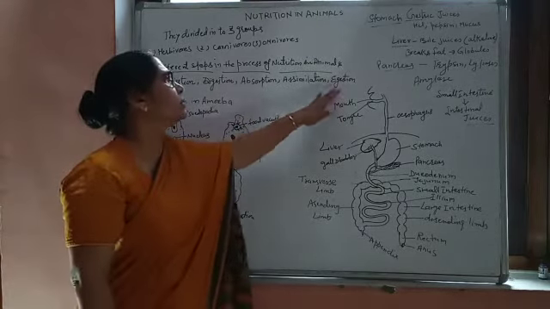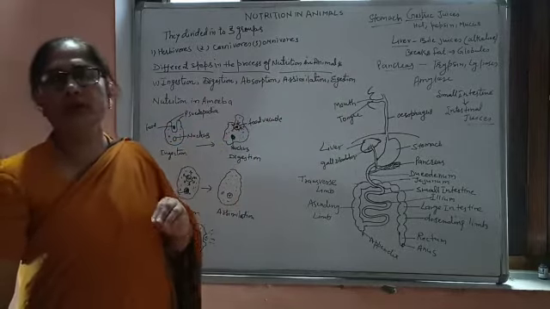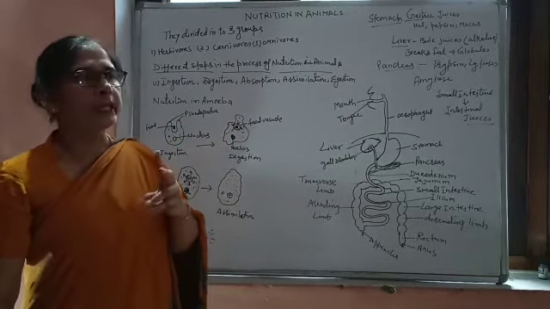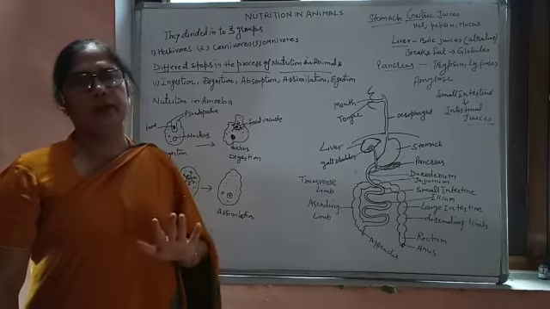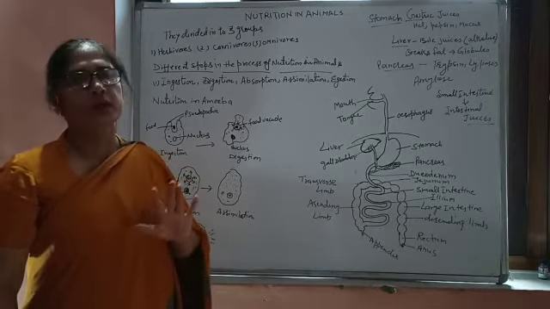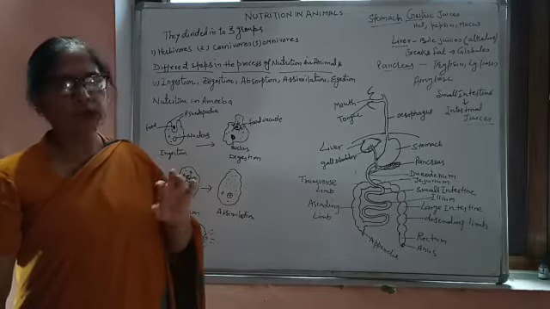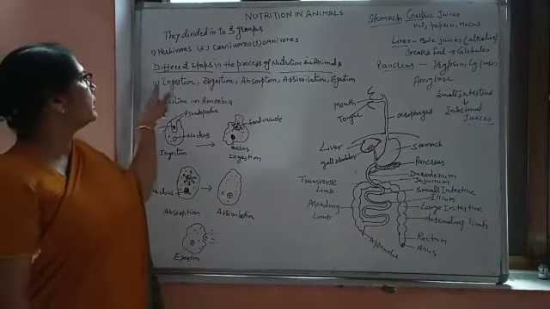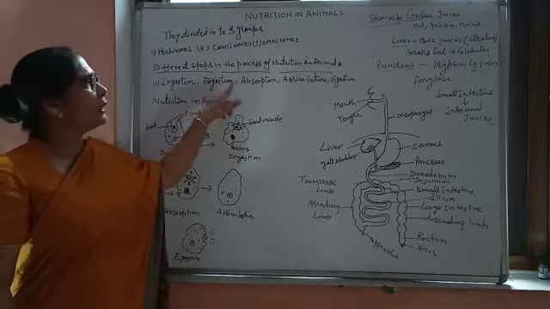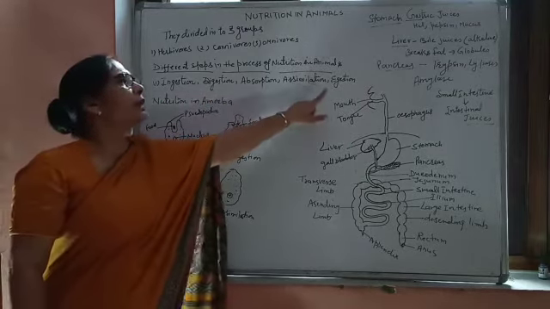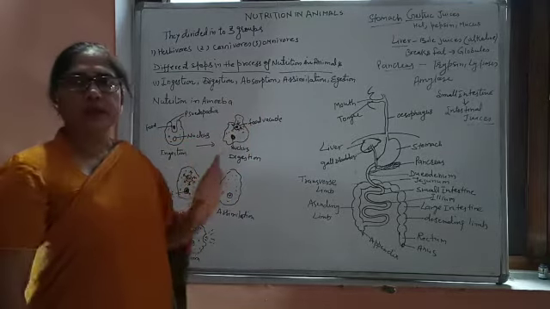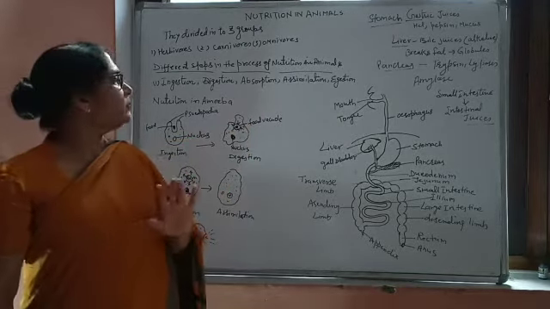and egestion. Again, whenever the question comes for the mode of nutrition in higher animals, then you will write that 5 steps are there in the digestion of food, or the taking of food in these animals, and these 5 steps are the ingestion, digestion, absorption, assimilation and egestion. Now students, we will discuss these steps step by step.